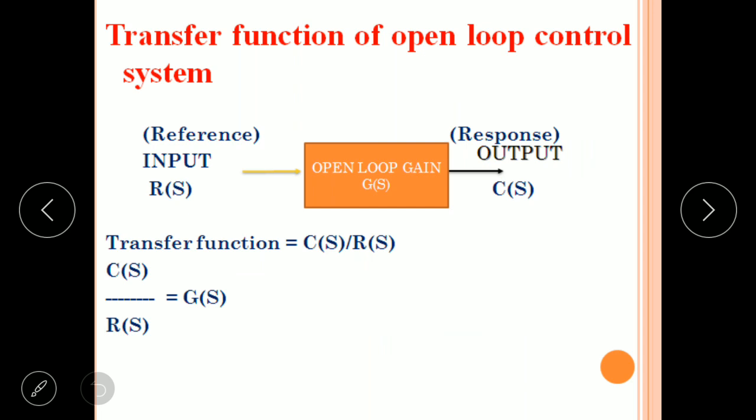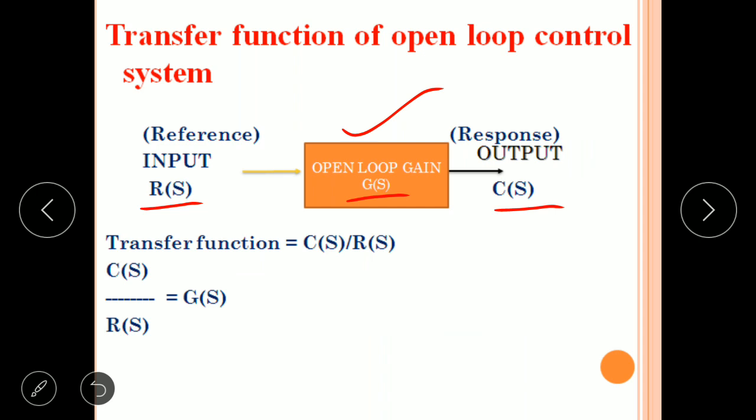Now, transfer function of open loop control system. Consider the block diagram of open loop control system. The block is the open loop gain, represented with G of S. Input is R of S, output is C of S. So all are in S domain, right?